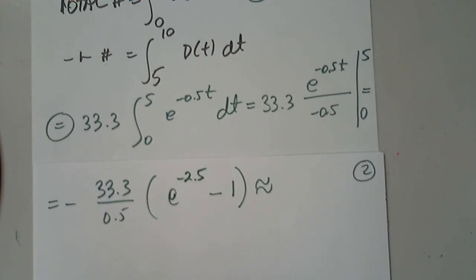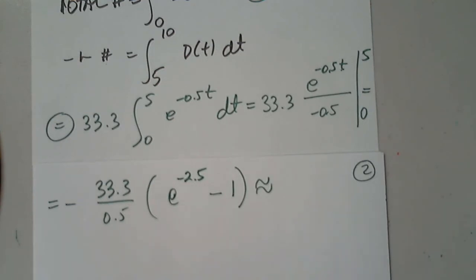Let's clear everything. So we had negative 33.3, in parentheses, negative 33.3 divided by 0.5, and close and open again, e to negative 2.5, and then completely outside minus 1, and this is per 1,000 people.